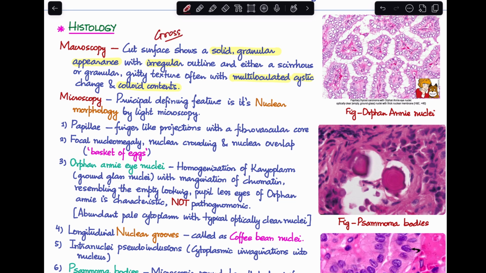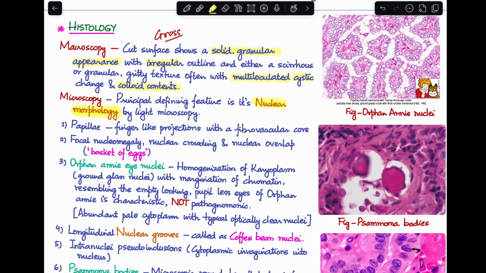Next, let's talk about the microscopic appearance. Here there are a lot of MCQ questions, and even image-based questions, that you need to know about. So, first, what is the principal defining feature? The principal defining feature is the nuclear morphology that we will be seeing.